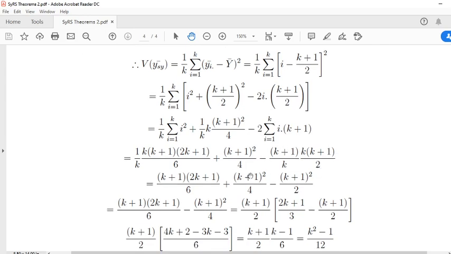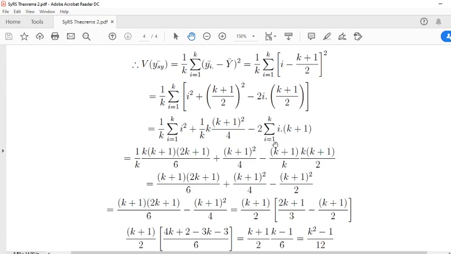Okay, so this is 1 by k into, instead of summation i square, we can write the sum of squares of n natural numbers, plus this k gets cancelled, k plus 1 whole square by 4, minus, here this 2 gets cancelled, and k plus 1 by k, this is the sum of n natural numbers.